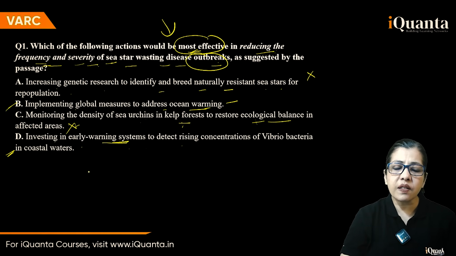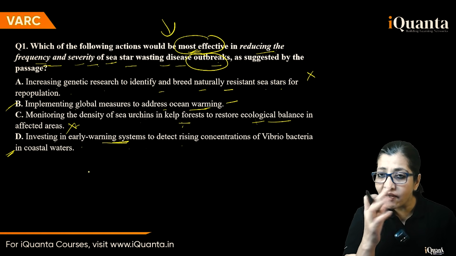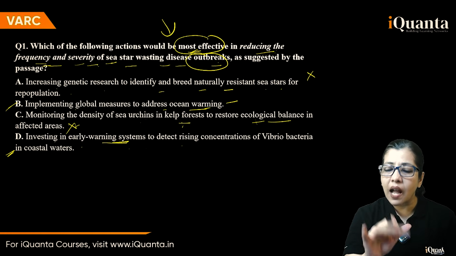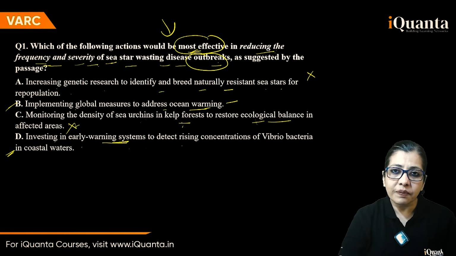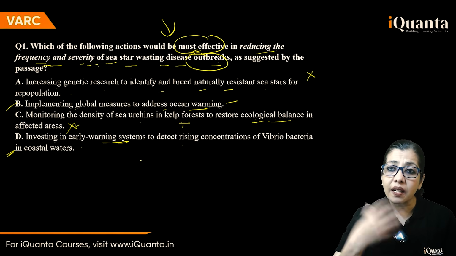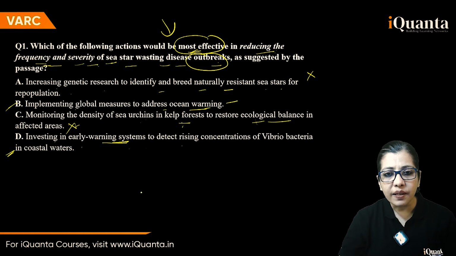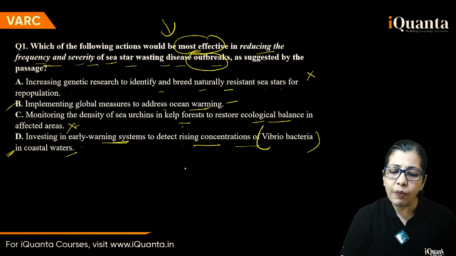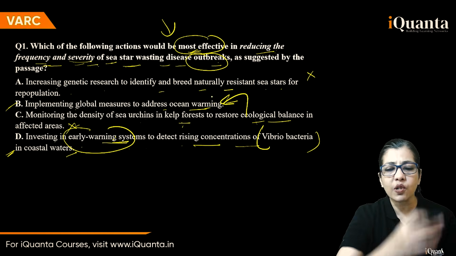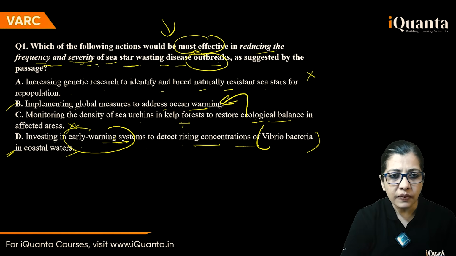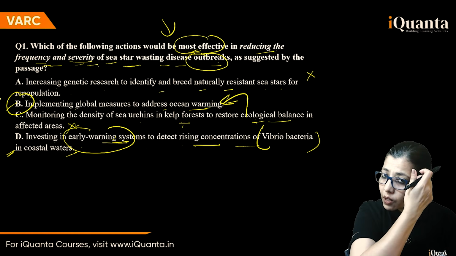Investing in early warning systems. Does the passage anywhere say that the outbreak was there because we detected these late? There was no warning, we didn't find out. It doesn't mention anywhere. To detect rising concentrations? No. This is correct. Vibrio bacteria, that's fine. But then early warning systems is much better. How will outbreak frequency and severity be reduced? The paragraph says clearly what was responsible. Okay, so this should be your answer.